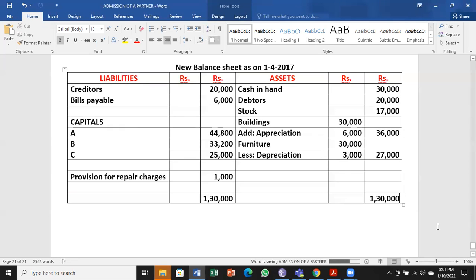After revaluation check, all items are here in the new balance sheet. We can go for totaling. We can check the totals once. You'll come to know whether you are done right or wrong.